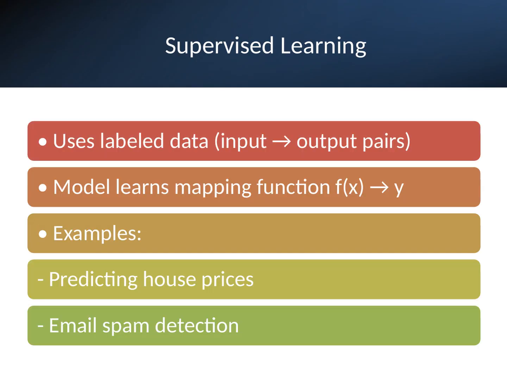Supervised learning uses labeled examples, where each input is paired with the correct output. The model learns a mapping from input features to target outputs so it can make predictions on new data. Common applications include estimating house prices from property features and detecting whether an email is spam or not. Over time, the model improves by comparing its predictions to the known labels.